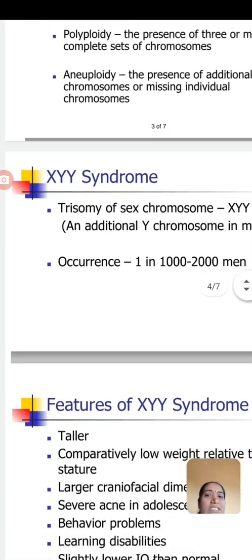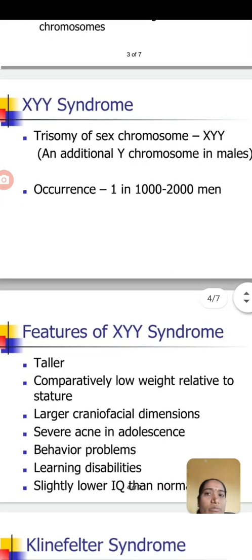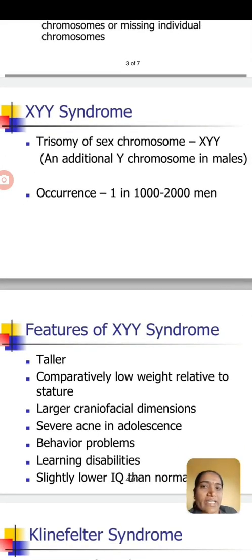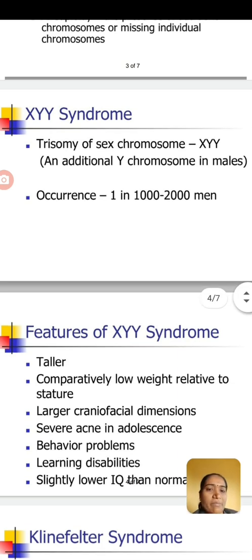The first is XYY syndrome, where there is an additional Y chromosome in males, which is also called trisomy of the sex chromosome. What is the percentage of occurrence? It does not occur in all males. Among about 1000 to 2000 males, it appears in only one man.